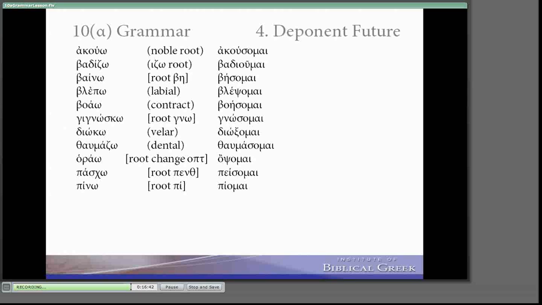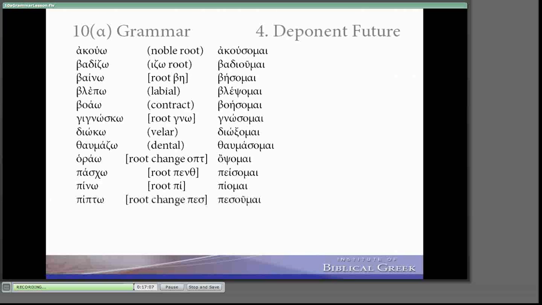Pino, I drink. The actual root is P, and we see piome. I think you're getting the general trend that we can't really trust the first principal part to determine our root. It's far easier to see the root in the future and the aorist, the second and third principal part. The first principal part often has these infixes that disguise the root.